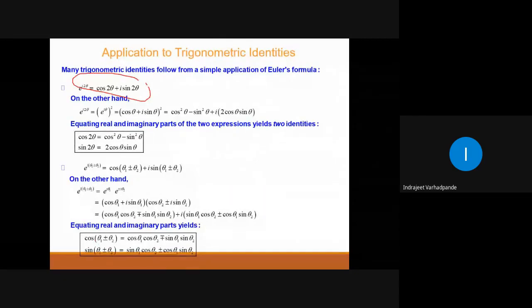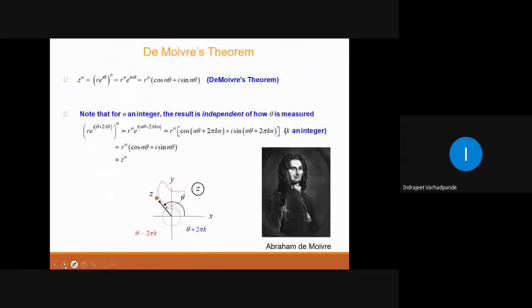See, cos of a plus b in general for real numbers is cos a cos b minus sin a sin b. Similarly, here also for complex numbers, cos theta 1 cos theta 2 minus sin theta 1 sin theta 2, it will be for plus. For minus, it will be this plus. Accordingly, this is how the expansion for cos of a plus b, sin of a plus b, sin of a minus b is done for the trigonometric identities with the help of the complex number.